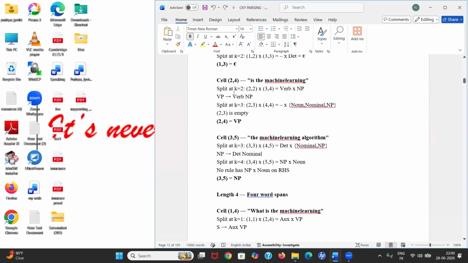Now split at k equal to, now cell 2 comma 4. Now we have to take three words from cell 2. So is the machine learning, we'll check whether we can represent is the machine learning. Split at k equal to 2, 2 comma 2, 3 comma 4, verb and NP. First we'll take split at 2, we'll take is, and second we'll take the machine learning. Whatever is left, you have to take that one. Is, we can represent it by verb. The machine learning, we can represent it by NP, and we can represent is the machine learning by using VP.